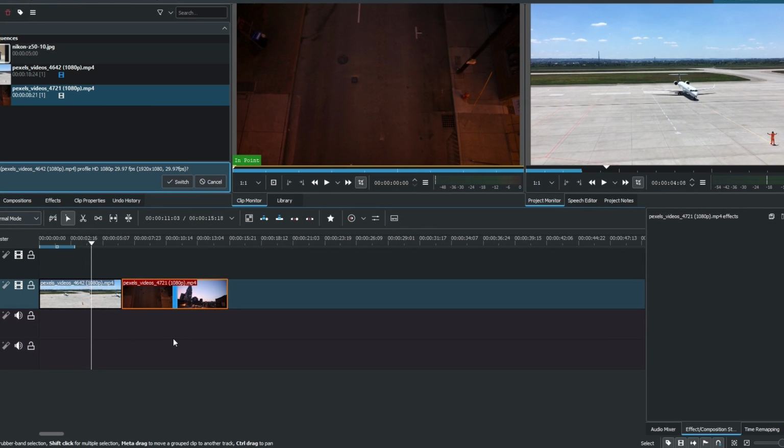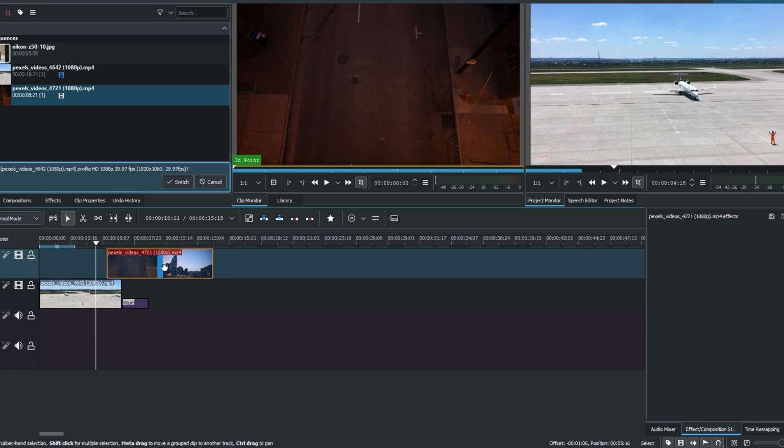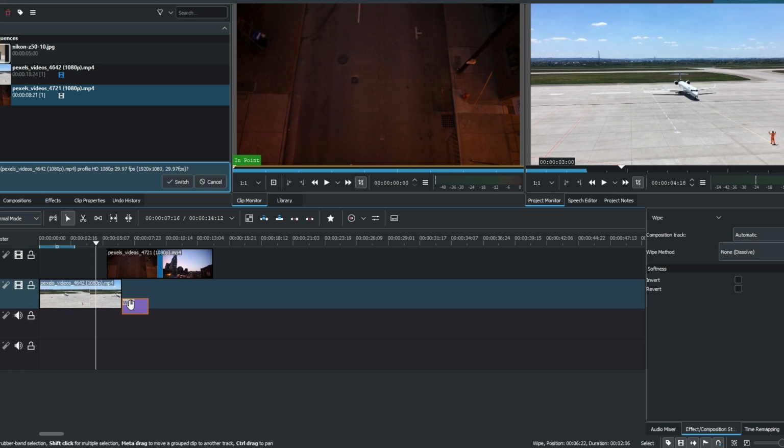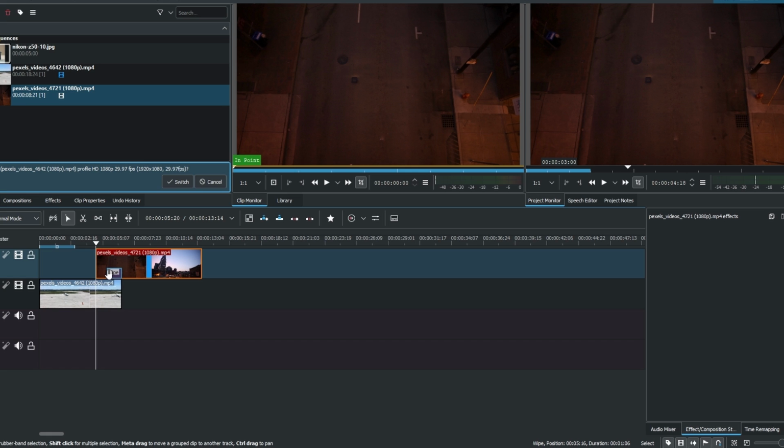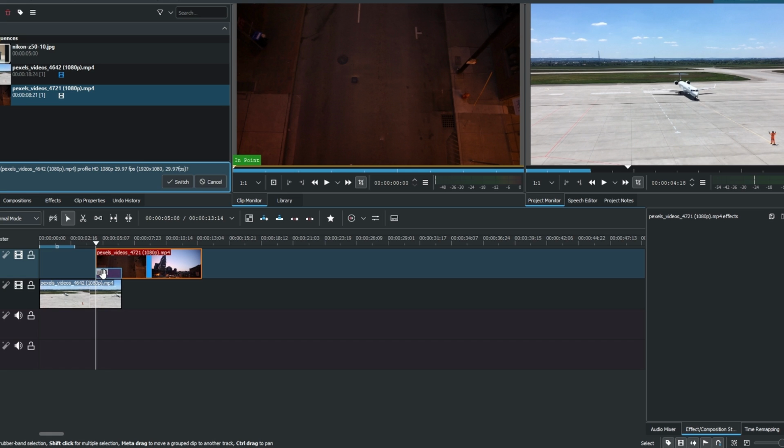Ensure you have two clips on your timeline, and there is some space between them for the transition. Hover over the bar button between the clips, and you will see options for different transitions. Click on the purple button to add default transitions. If you want the transition to be longer or shorter, move the second clip to the right to increase duration or to the left to decrease it.